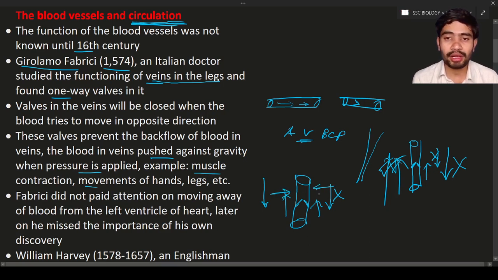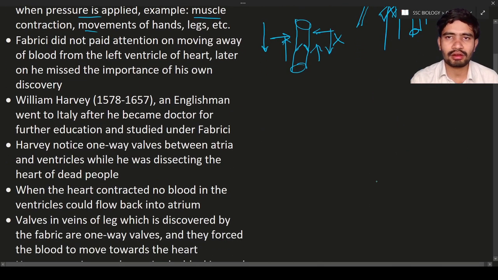When pressure is applied on these blood vessels, it helps the blood to move in the direction where it has to move. So this is about Girolamo Fabrici's identification and observation. But after a few months or a few years, slowly he forgot his discovery. Fabrici forgot his discovery about the valves in the veins, and he missed the importance of his own discovery.